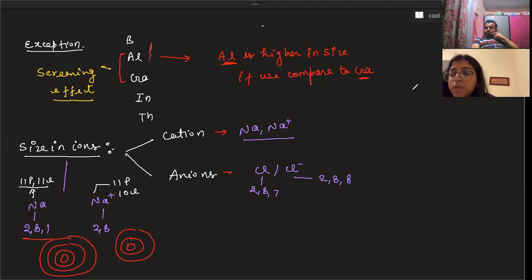They'll experience more force in the one with 11 protons and 10 electrons. Yeah. Because in this case there are only 10 electrons, but the force is the same. The force is the same because it experiences the force of 11 protons. So definitely force is maximum in the second case. You got it? Yes, I understand.